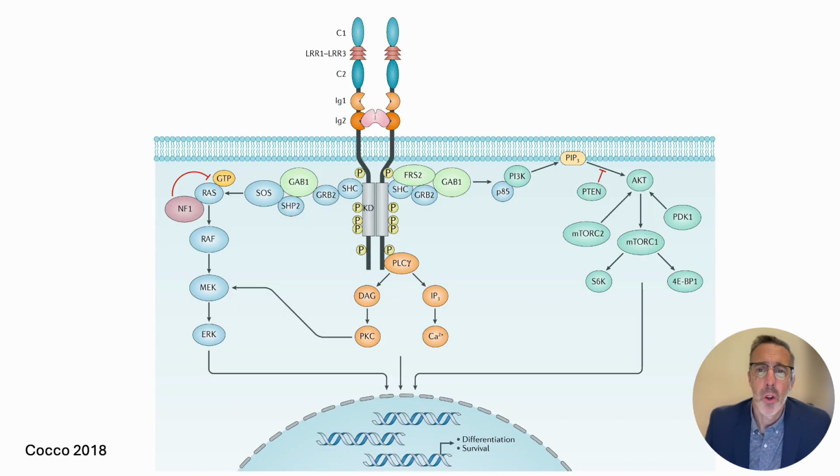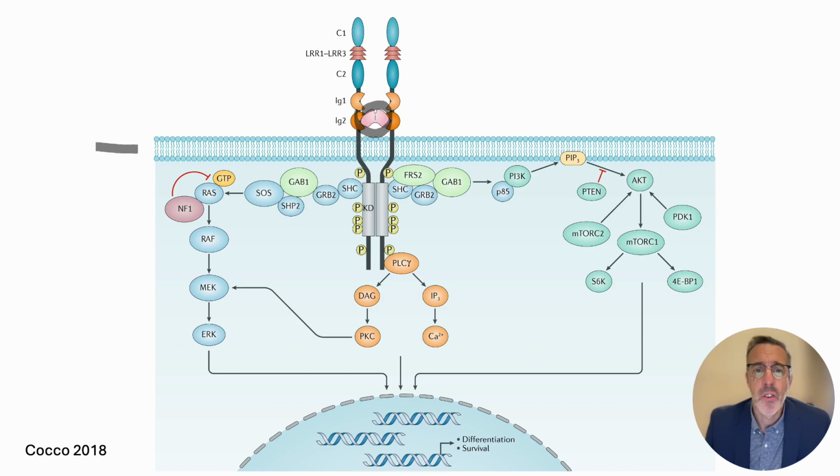Turning to the NTRK molecule, this figure shows its structure and function and applies to NTRK1 through NTRK3. It's a transmembrane receptor for neurotrophins. Here is the cell membrane, and here is a neurotrophin binding to NTRK. Neurotrophins are homodimers.